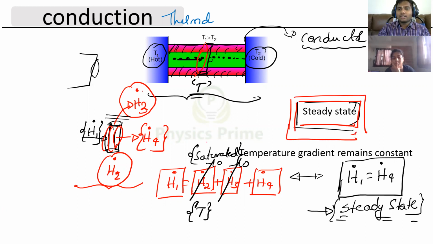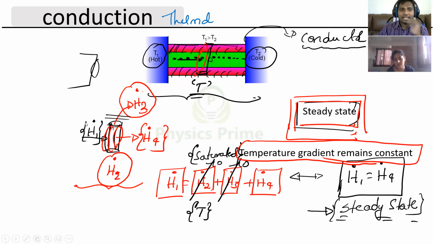Yes, got it. Now, at this steady state, a temperature gradient develops and remains. There will be no variation in temperature with time at a particular cross section, but every cross section will have a different temperature.